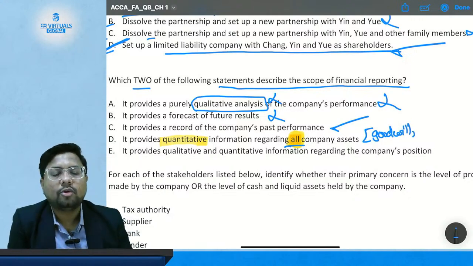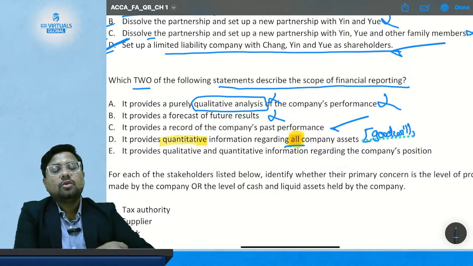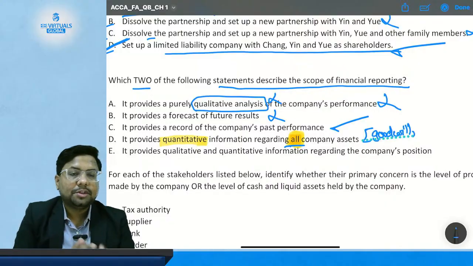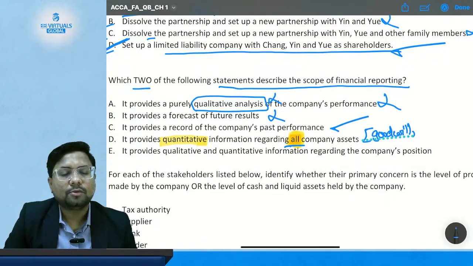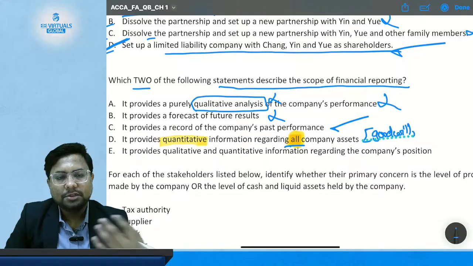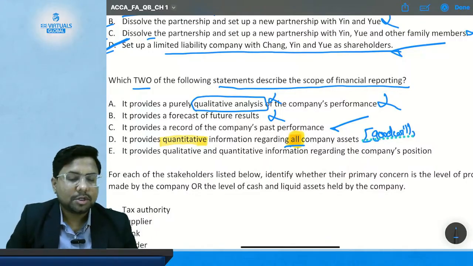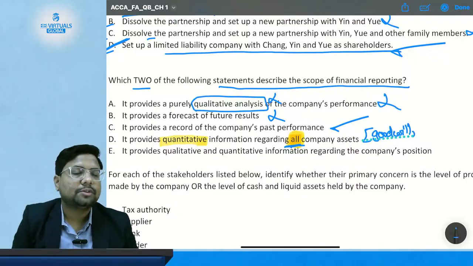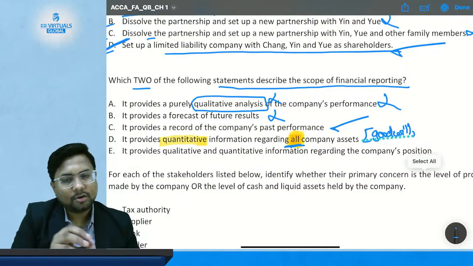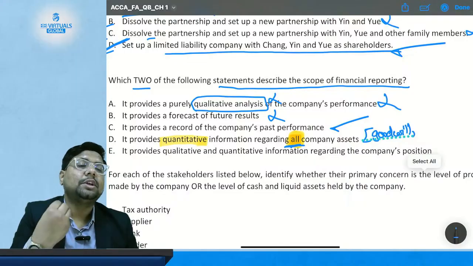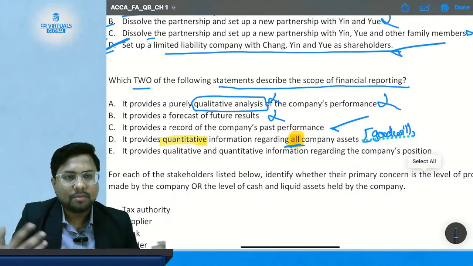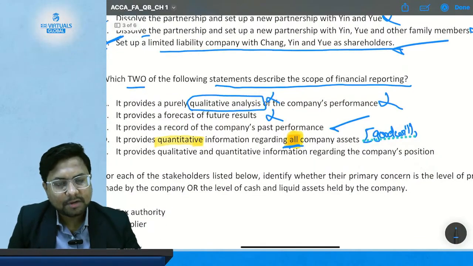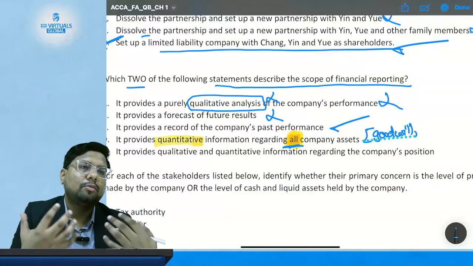You have not recorded goodwill because your business is still running. Goodwill is an intangible asset which is not shown in the business. So suppose you have some kind of goodwill which is not recorded in the books, this "all" will include that also. Financial reporting does not include all assets. It includes the assets of the company, but when you say "all", it gives a much larger, much broader view.